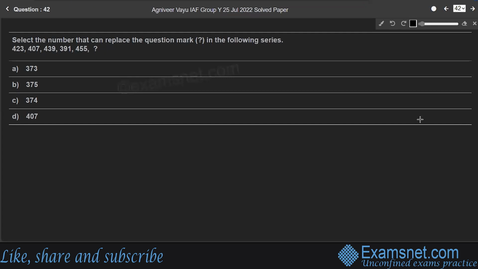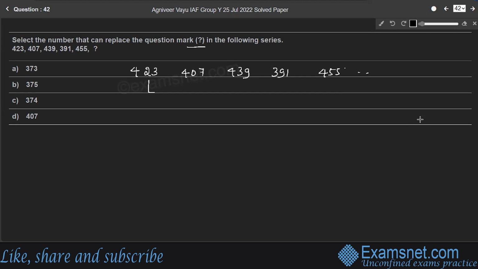Question 42. Select the number that can replace the question mark in the following series. Here the first number is 423. Second number is 407. Third number is 439. Fourth number is 391. Fifth number is 455. We need to find the next number, right?